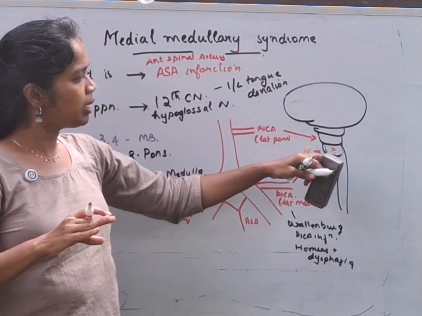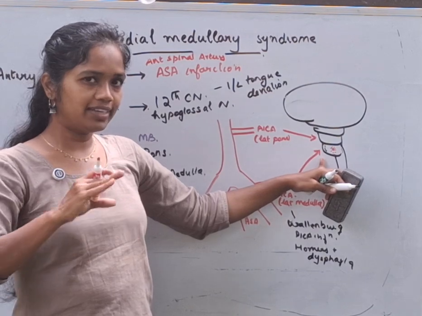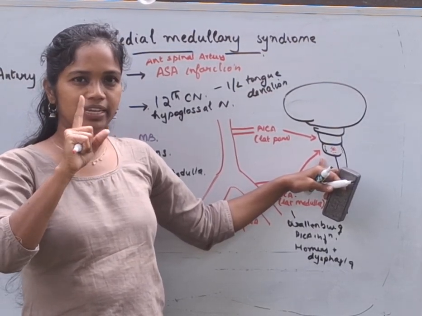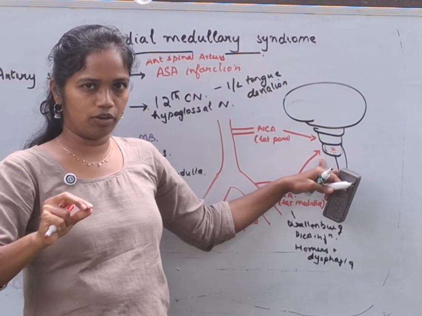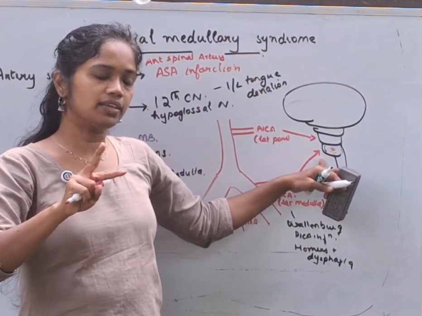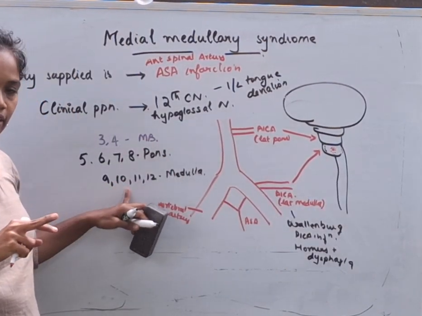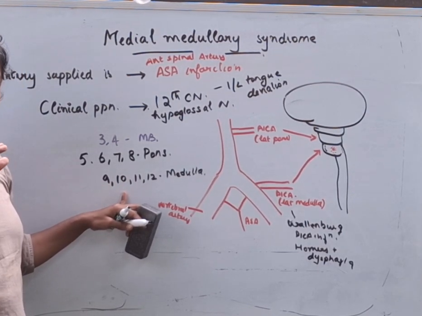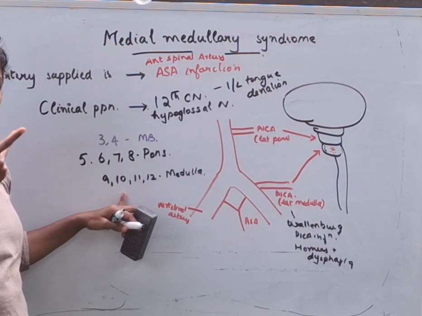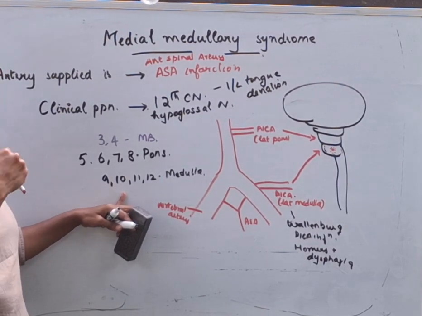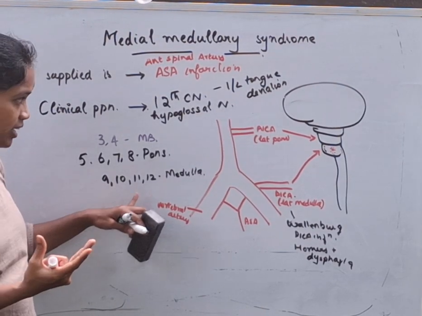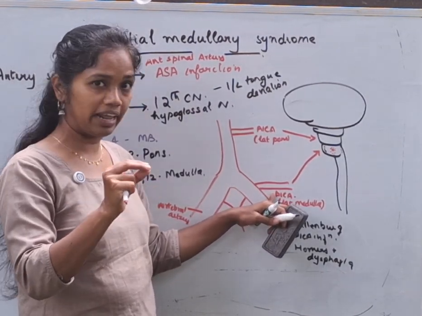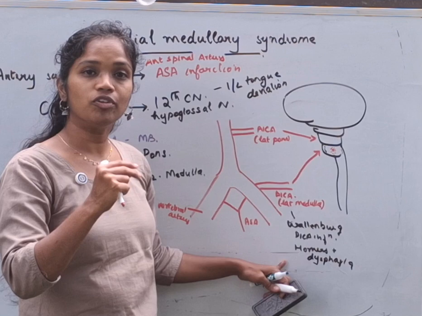If you ask me what happens in the lateral medullary syndrome, that is the lateral part of the medulla, you need to remember 2 important structures. One is the sympathetic impulses, which travel in the lateral part of the medulla. The second one is the 9 and 10th cranial nerves, that is the glossopharyngeal as well as the vagus, which are the most important cranial nerves or nuclei for swallowing. So, when the lateral medulla is affected, which is caused by the infarction of the PICA, that is posterior inferior cerebellar artery, then we have the lateral medullary syndrome.